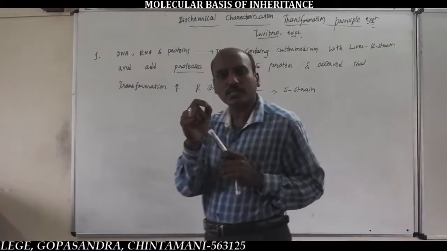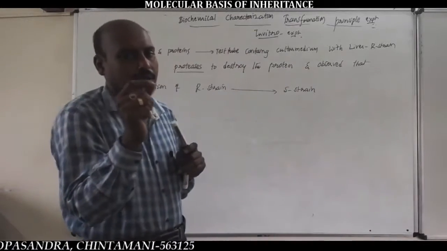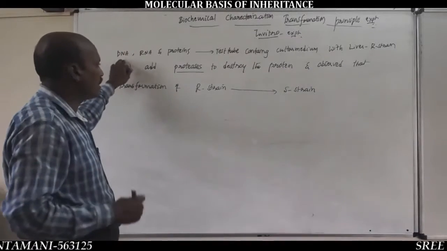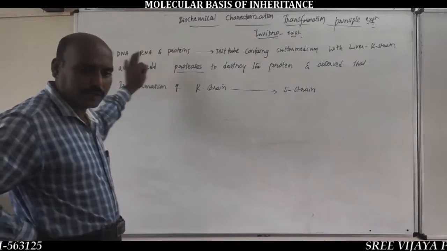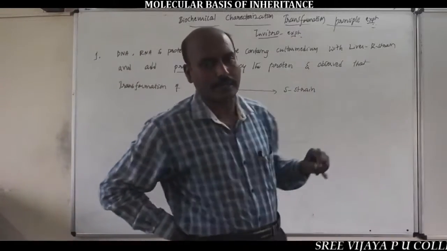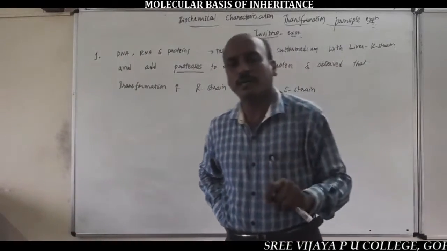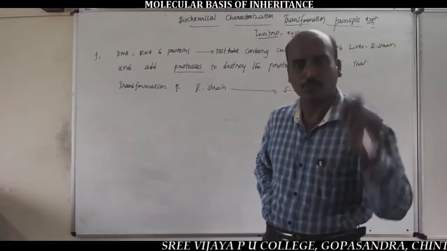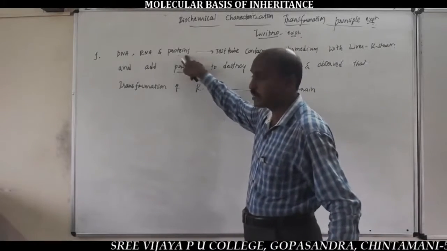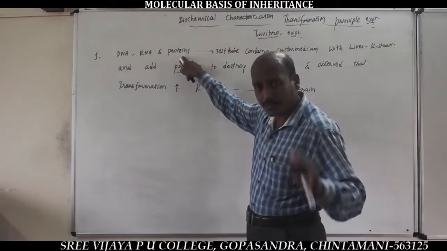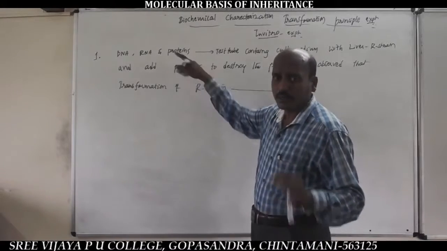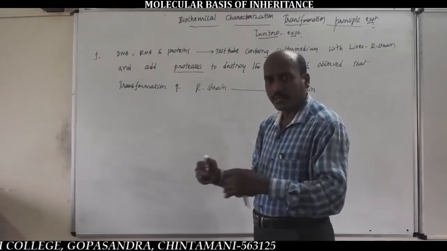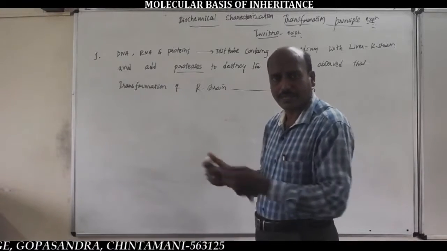That is the first step of the biochemical characterization transformation principle experiment. So, in the first step, DNA, RNA, proteins of heat-killed S-strain bacteria were taken into the test tube containing culture medium with R-strain cells, and proteases enzymes were added to destroy the proteins, and it showed that there is transformation of some R-strain bacterial cells into S-strain bacterial cells.